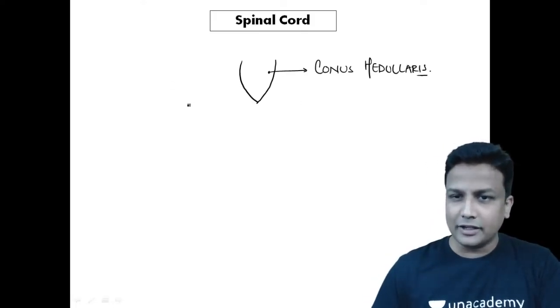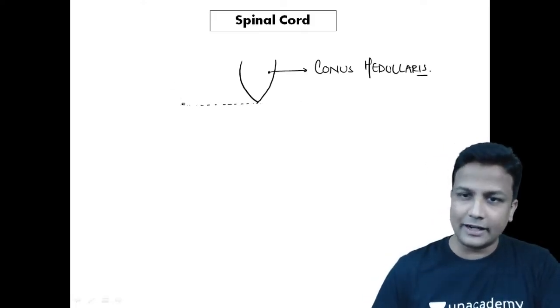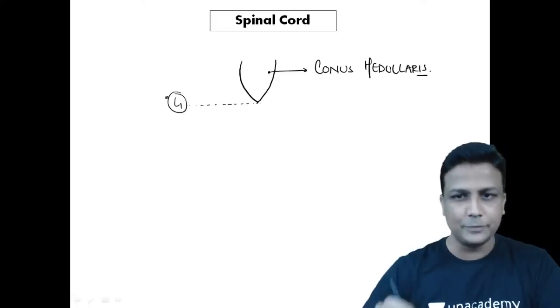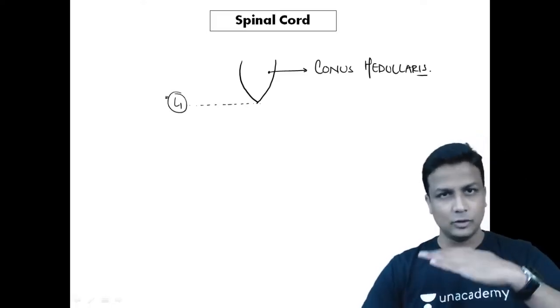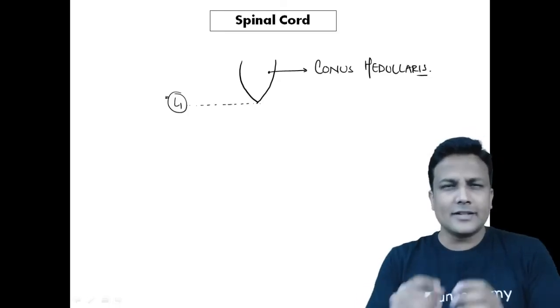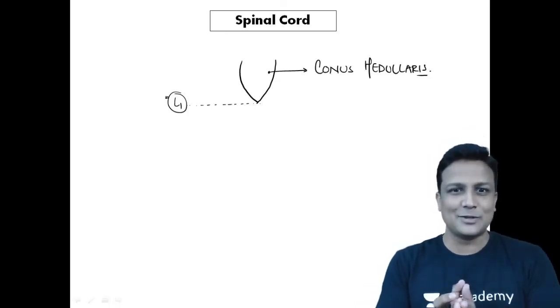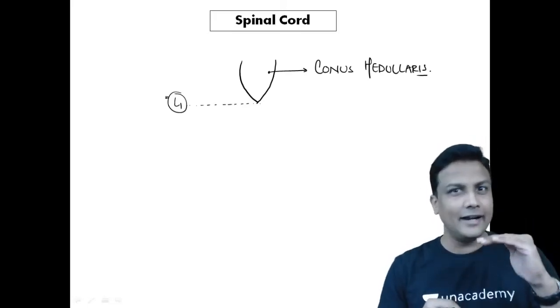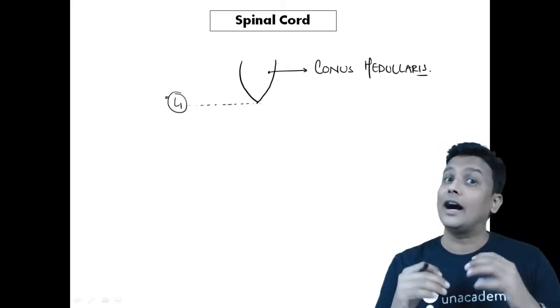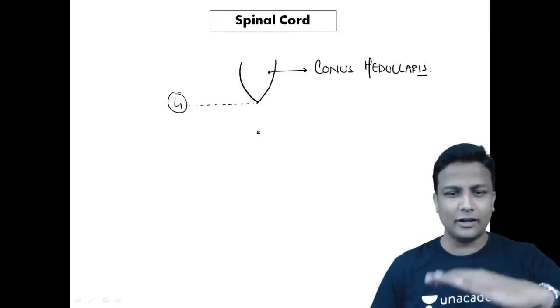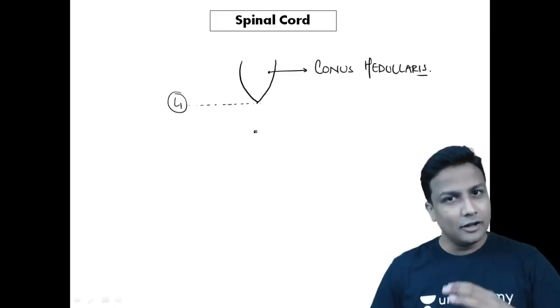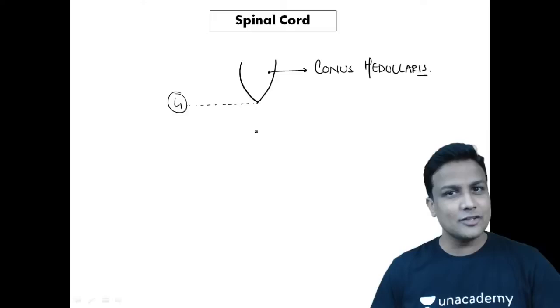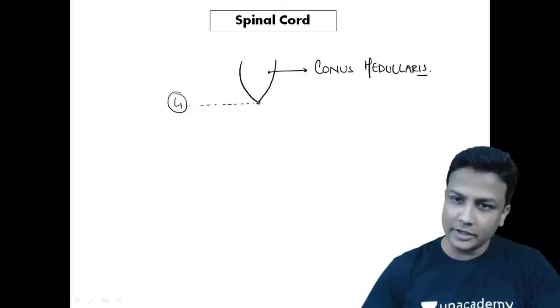And we all know that the spinal cord ends at which level? At the level of L1 only. Just now I told you, it is ending at the level of the lower border of L1. Now, as a simple first year MBBS student, I'm getting a small doubt in my mind. If the spinal cord is ending at the level of L1, then what do you have after L1, the remaining lumbar segments L2, L3, and the remaining sacral? What do you have there? Remember, there will be a fine thread-like structure.